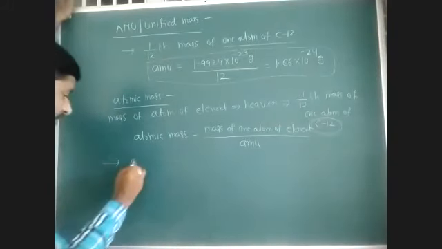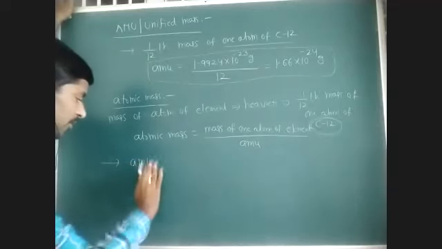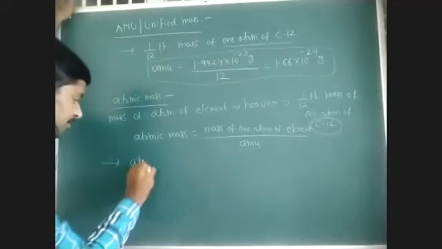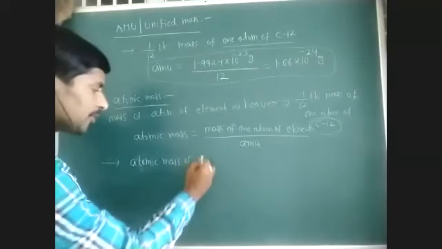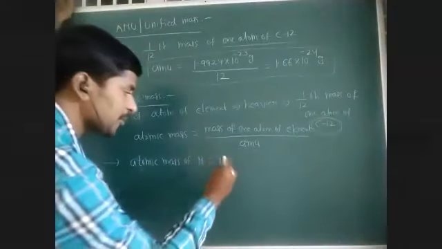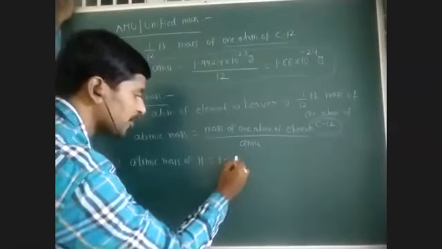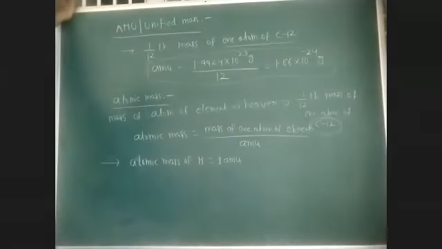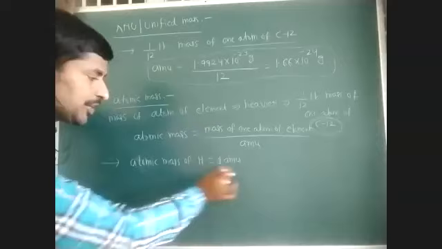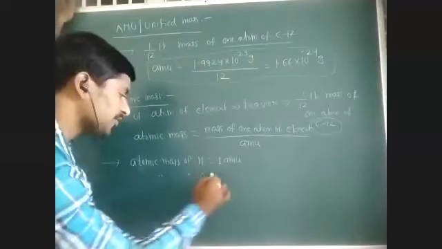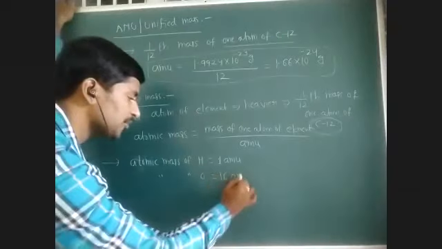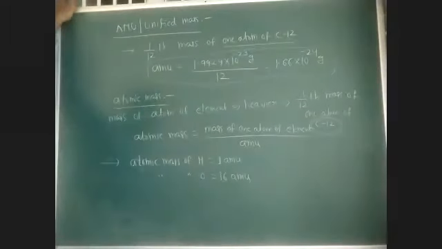Based on this, if you calculate the atomic mass of hydrogen, we get 1.008 atomic mass units, so almost 1 atomic mass unit. What is the atomic mass of oxygen? Nearly 16 atomic mass units.